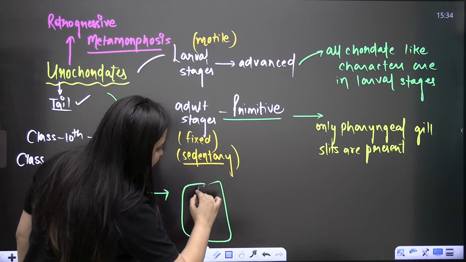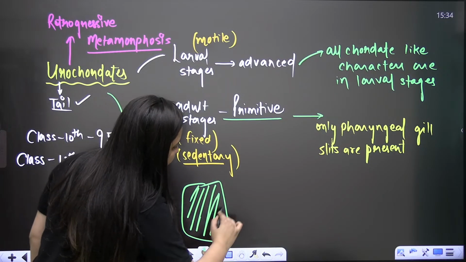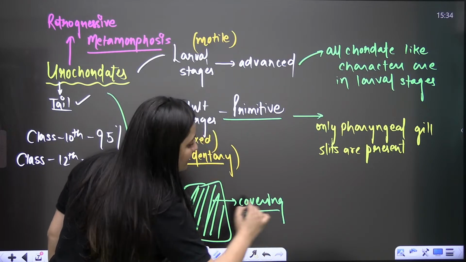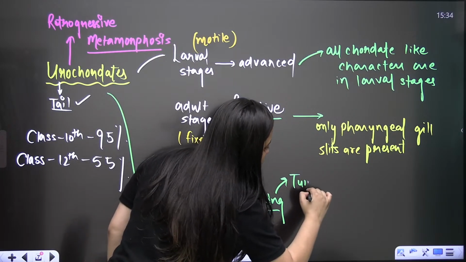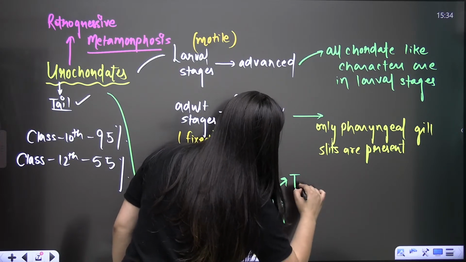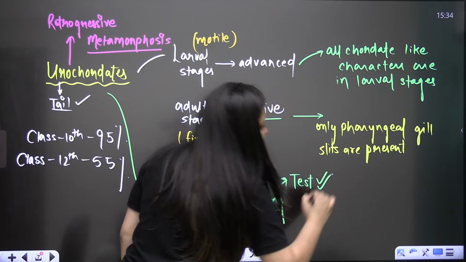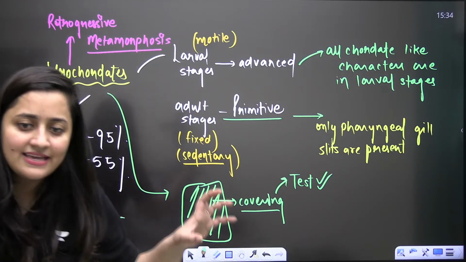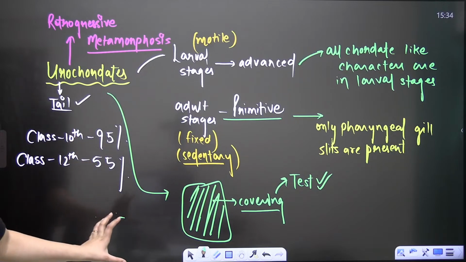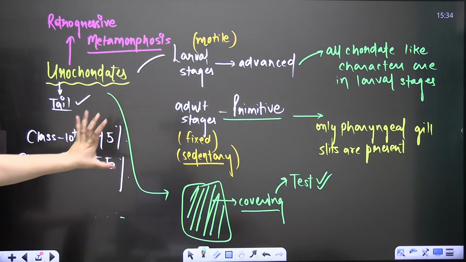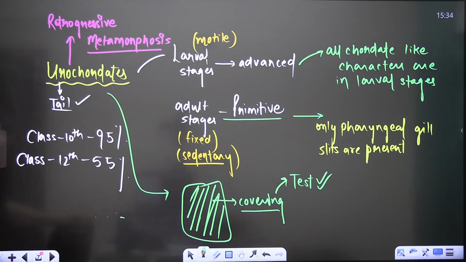Even in the Urochordates, especially the adults, you will see externally a kind of covering. That covering is basically known as test or tunic. We name that covering as test, right?